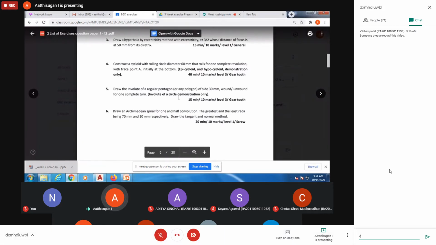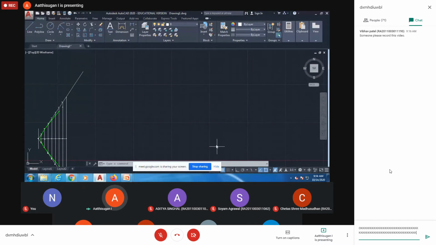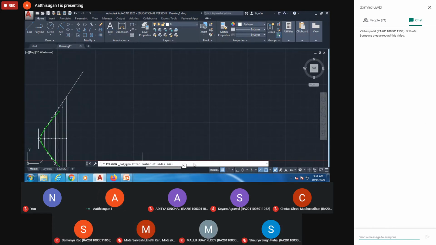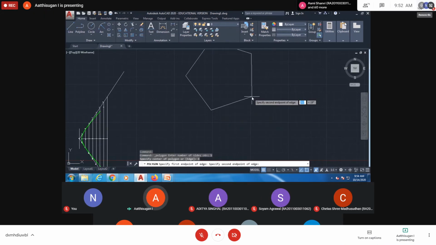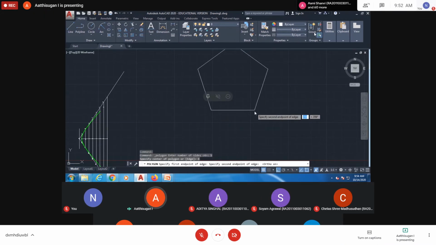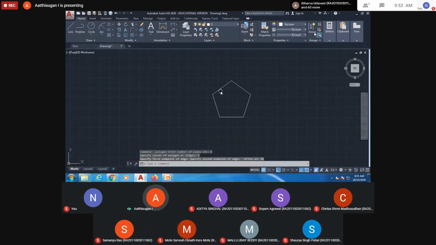First you draw the pentagon with a side of 30 mm. That was our first week; you know how to draw the pentagon with the same side. Go to the polygon option. Number of sides, you take 5 for pentagon. Press enter. Using the edge method, I draw the edge straight, 30 mm. Okay, I drew one pentagon. Can you see the screen?